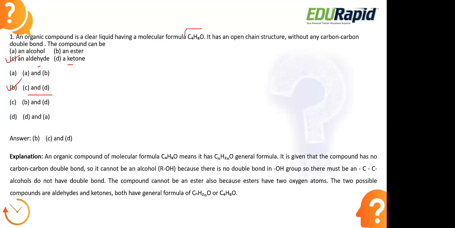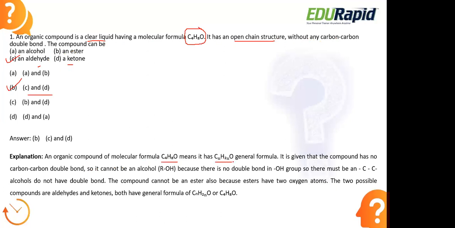They have given us the molecular formula of a compound, and the compound is a clear liquid. They also say it has an open chain structure without any carbon-carbon double bond. There are no double bonds present between the carbon atoms. Now what could be the compound? That we have to find out from the given options. So an organic compound of molecular formula C4H8O.